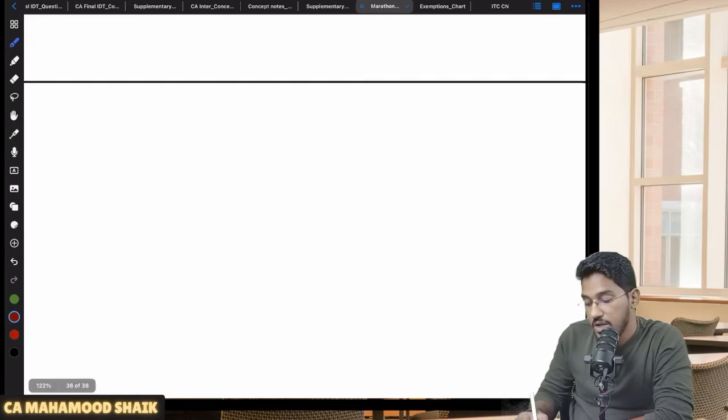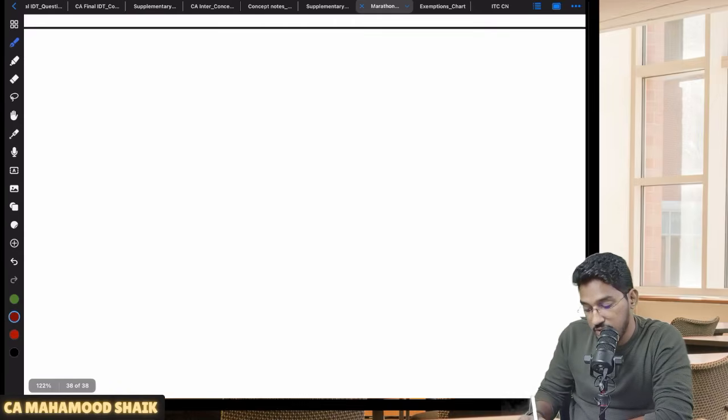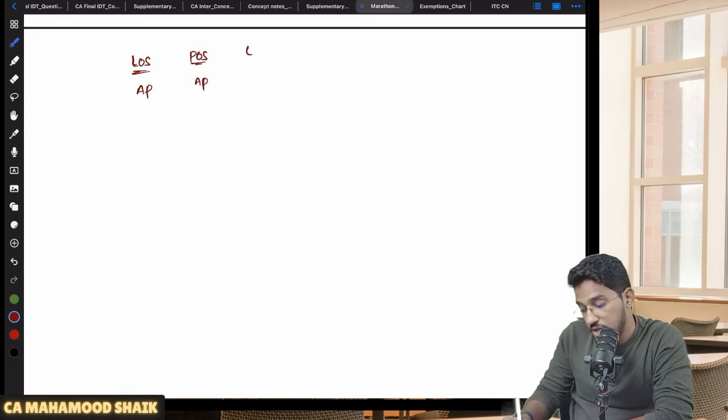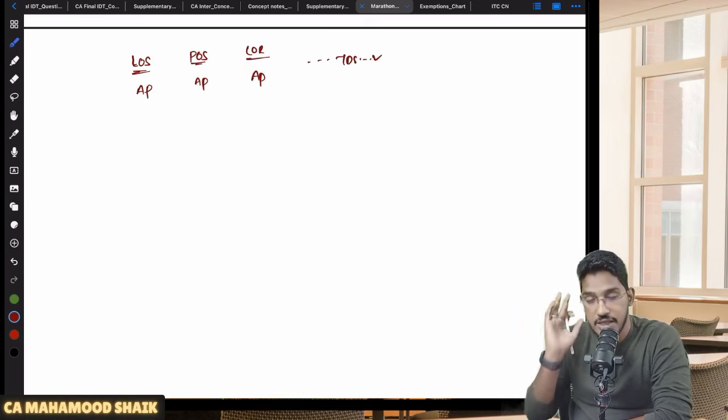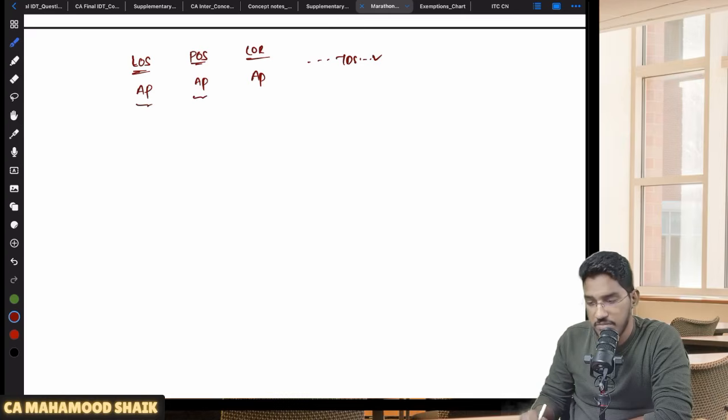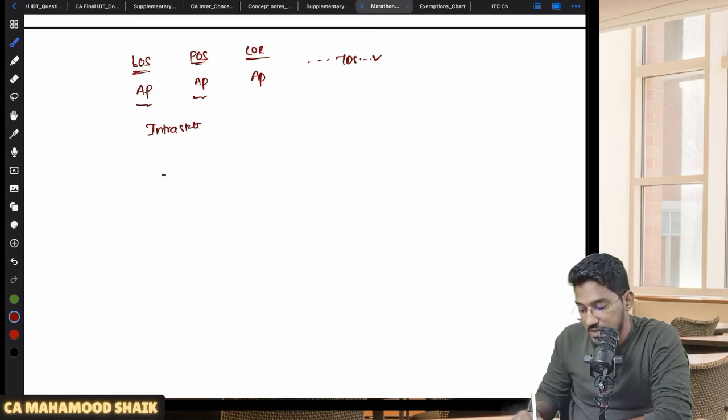So let us see. What is this point trying to say here? Let us say for example, location of the supplier is in Andhra Pradesh. Place of supply is also in Andhra Pradesh. Location of the recipient is also in Andhra Pradesh. Will TDS become applicable? Yes. Why, sir? Let me tell you what exactly will happen here. See, when the location of the supplier and place of supply both are falling in the same state, it is what supply? Intrastate supply.